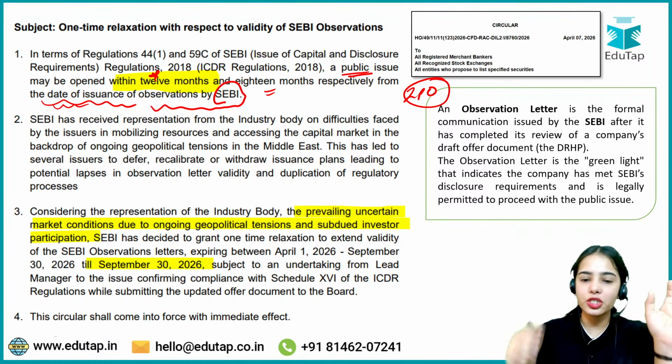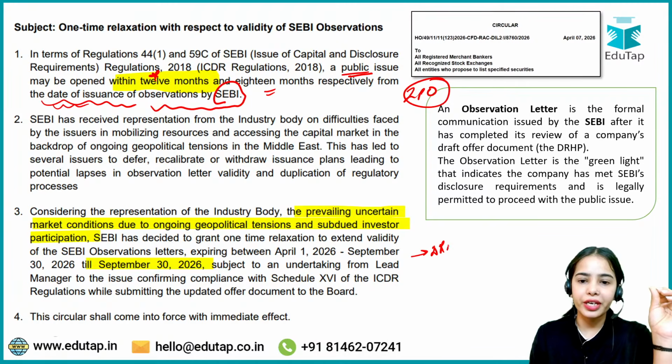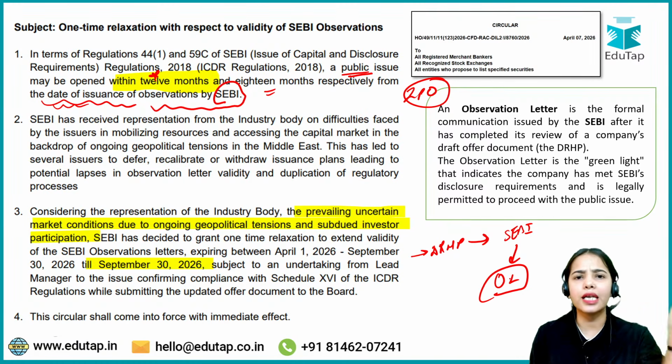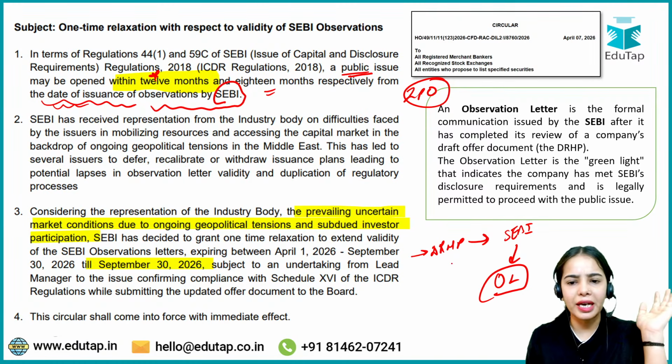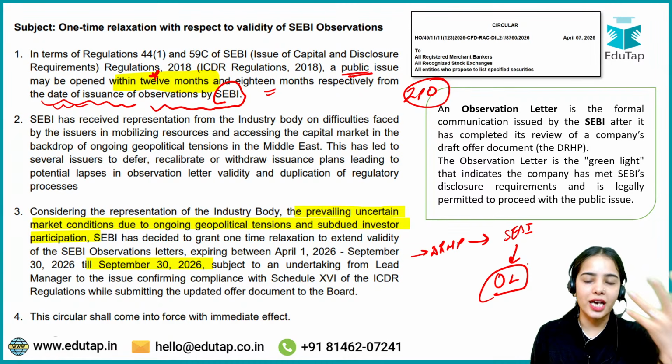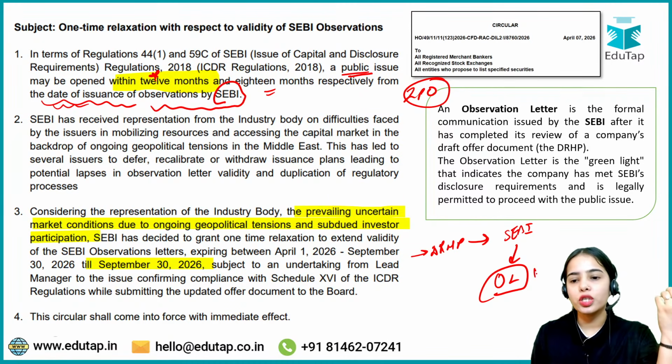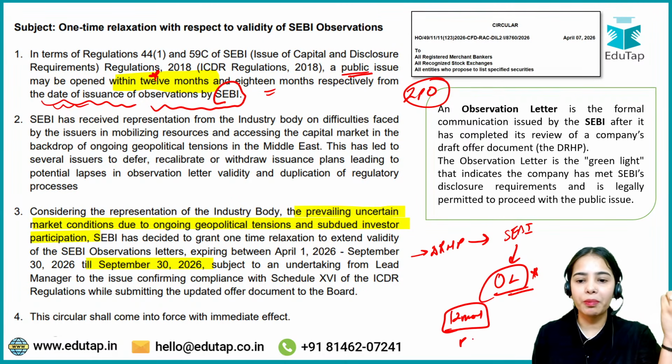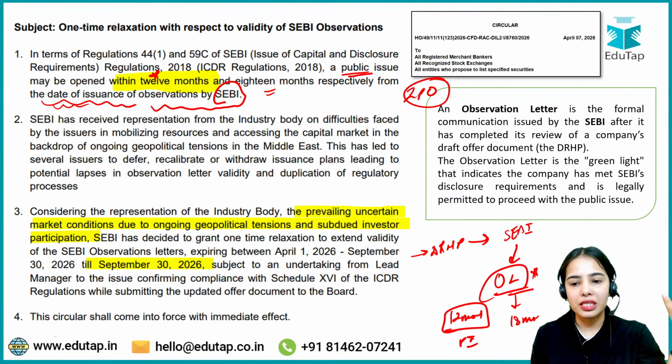I hope this is very clear: the company releases the draft red herring prospectus. This is reviewed by SEBI, and after the review, SEBI releases the observation letter once it sees that all the information has been provided by the company as required by the disclosure requirements. Usually within 12 months of the date of issuance of the observation letter, the public issue should happen. In some cases, it is within 18 months.